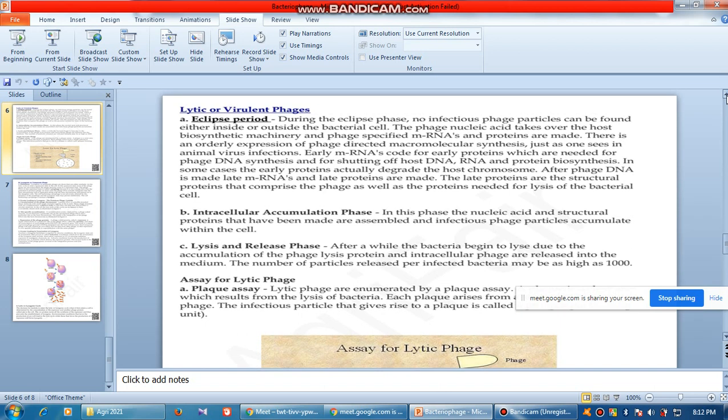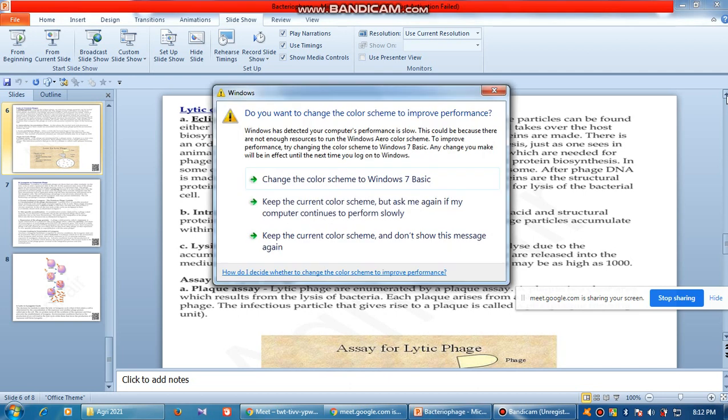Okay, now the lytic or virulent phase. During the eclipse period, no infectious phage particles can be found either inside or outside the bacterial cell. The phage nucleic acid takes over the host biosynthetic machinery, and phage-specified mRNA and proteins are made. This is very important. What happens is, all of a sudden it will not get killed. It will take some time.